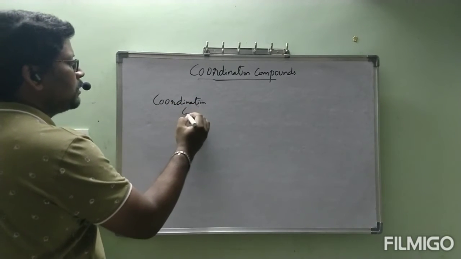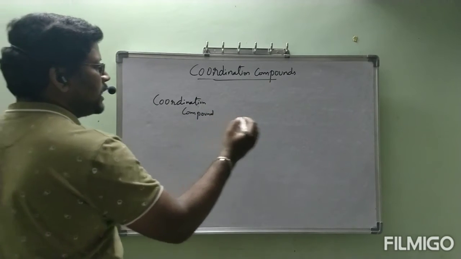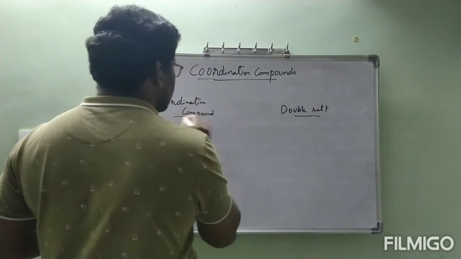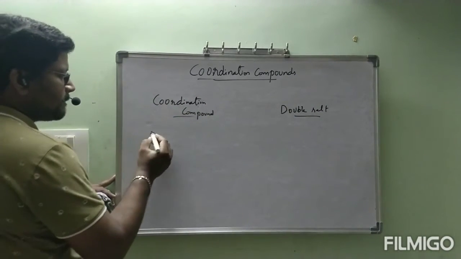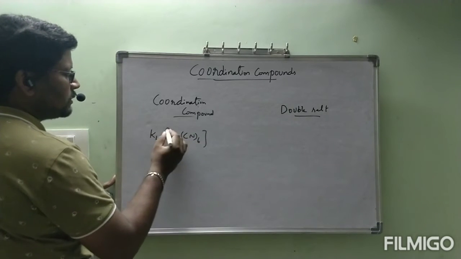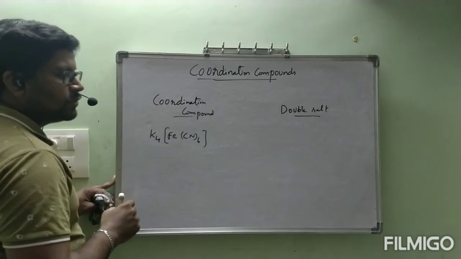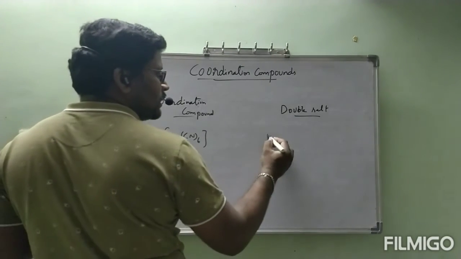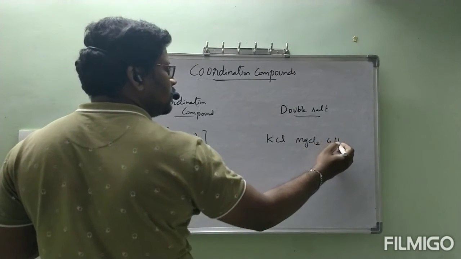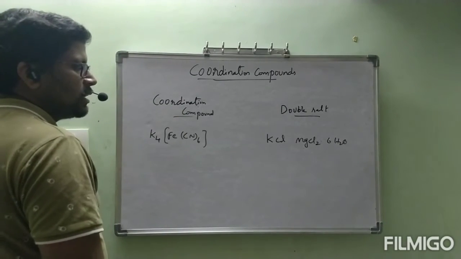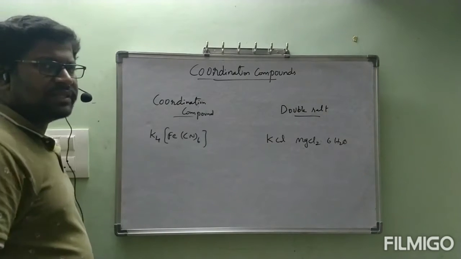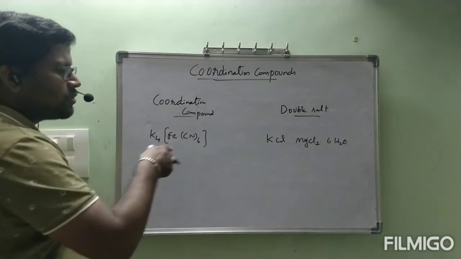Coordination compound and double salt. See, the coordination compound example is K4Fe(CN)6. This is an example of a coordination compound. Coming to double salt, KCl.MgCl2.6H2O, carnallite. That is an example of a double salt. What is the difference between double salt and coordination compound?